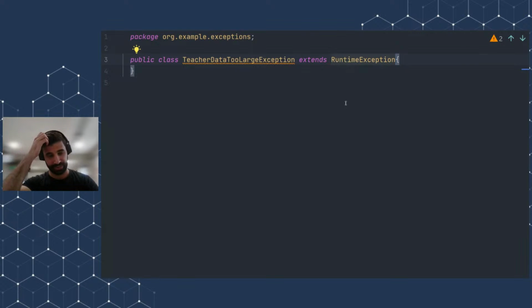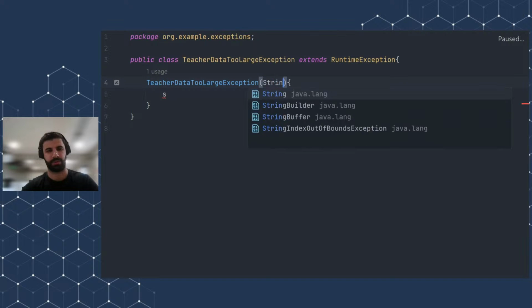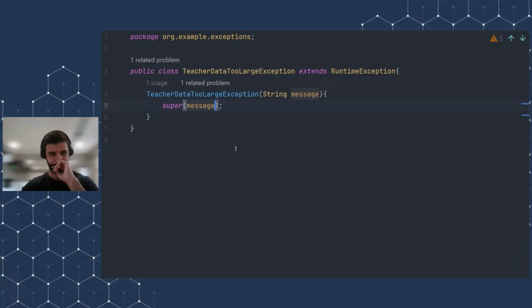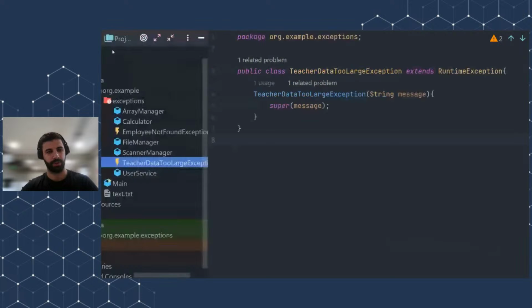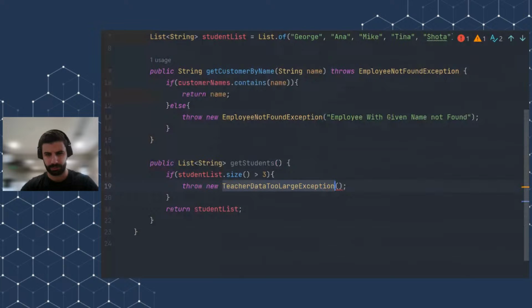Runtime exception is also known as unchecked exception, and we can also create a constructor here so that we can have a detailed message. Okay, and now if I go back to the code, and also note the fact, guys, I have to print the message. Employee data, like teacher data too large.